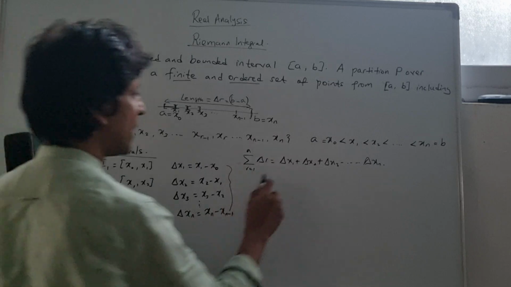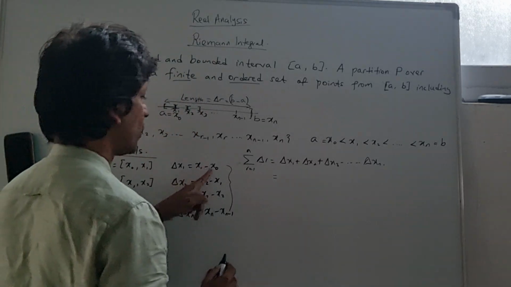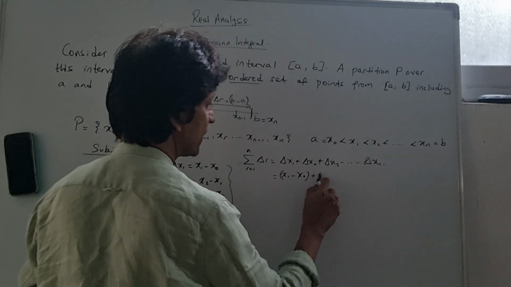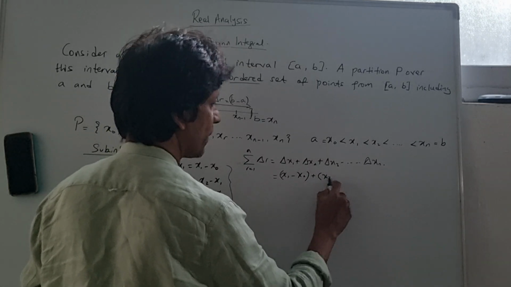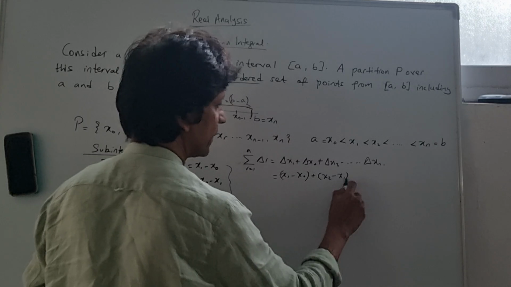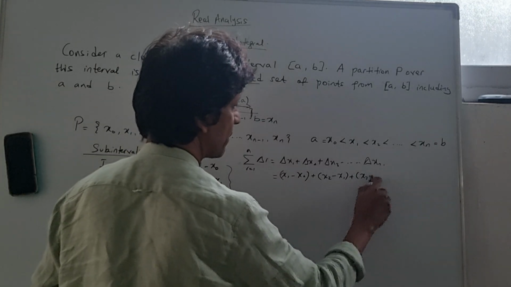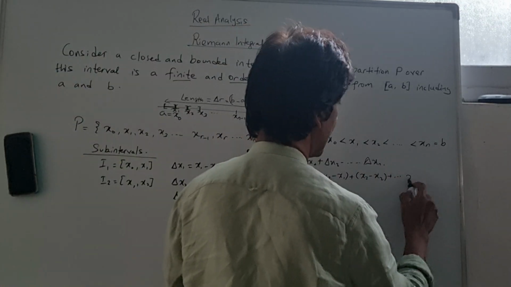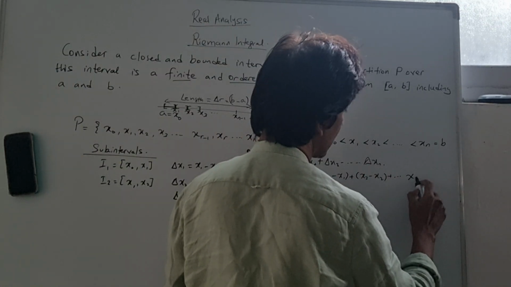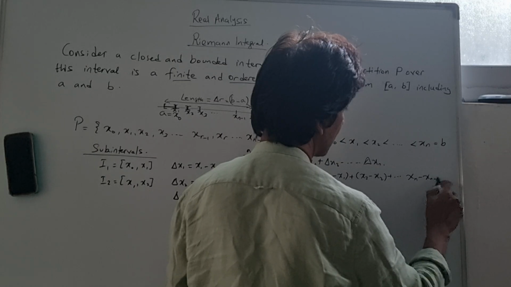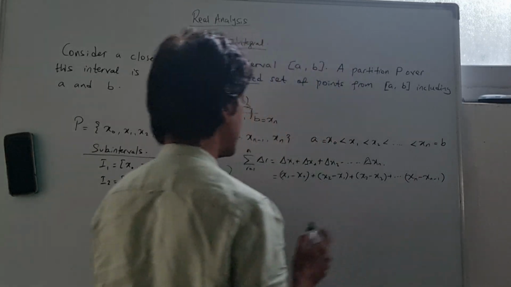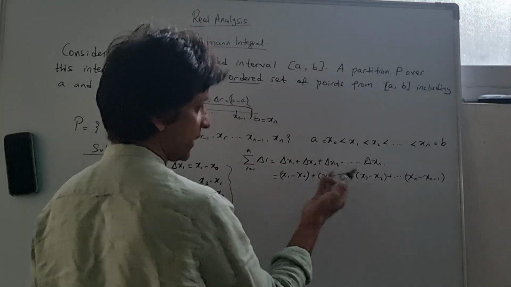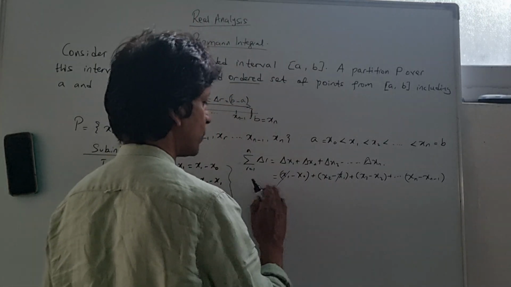If we look at this carefully, delta x1 was x1 minus x0, then plus x2 minus x1, then plus x3 minus x2, and so on until xn minus xn minus 1. As we can see, there are cancellations taking place. The x1 is going to cancel with the x1 here.